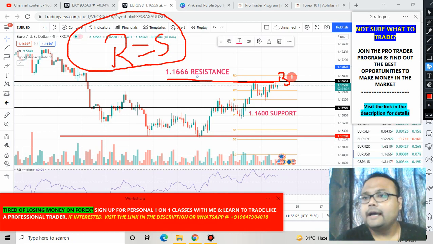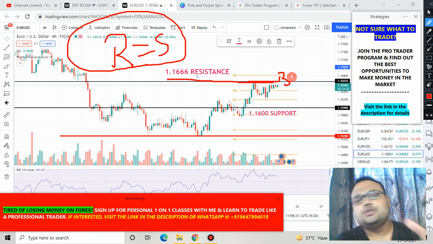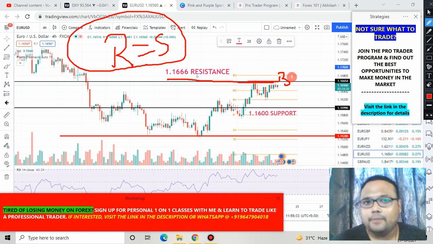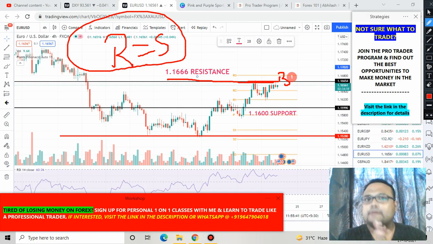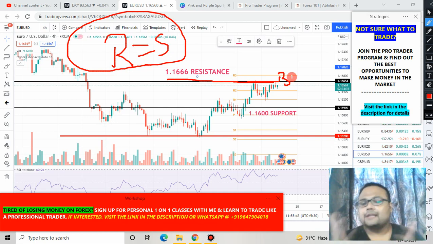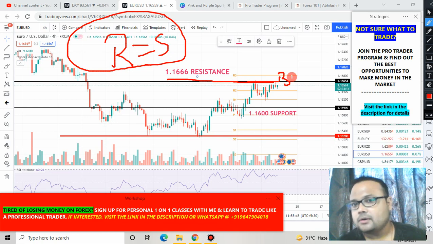But on the other hand, if you want to short the market, or if you have already taken a short position on Euro USD, then I'll say be careful, because you can clearly see on the chart that though Euro USD is standing at resistance, still it is not going down. So let's see where the market goes. In case the market fails to go up, fails to break the resistance, then obviously it will be going down.